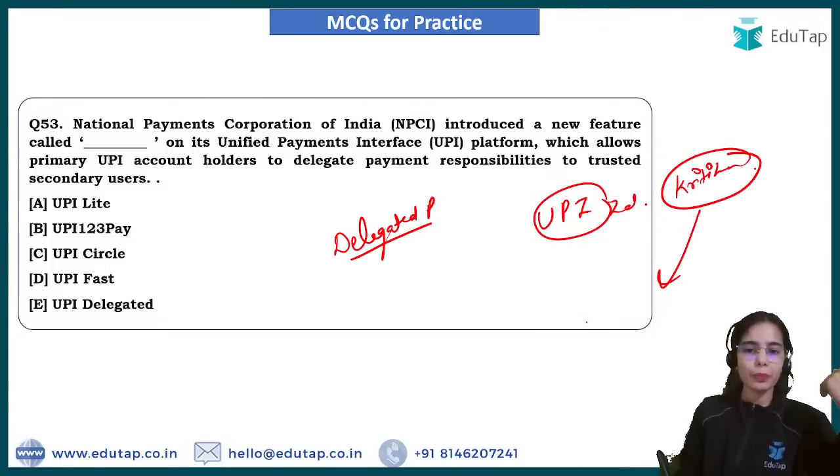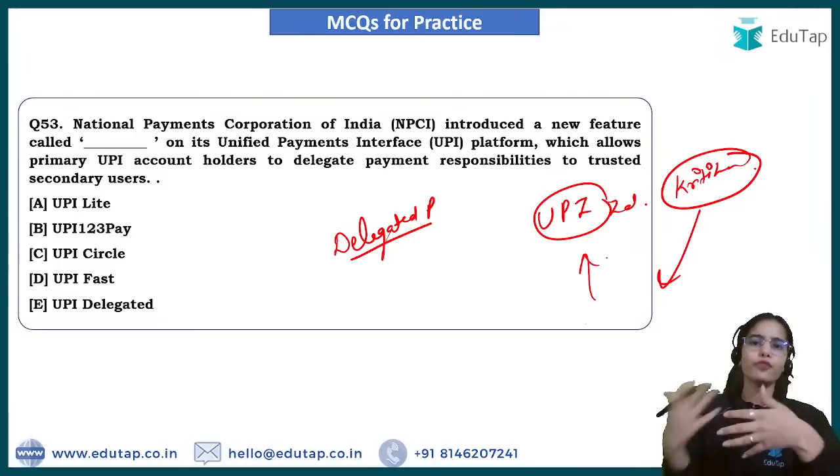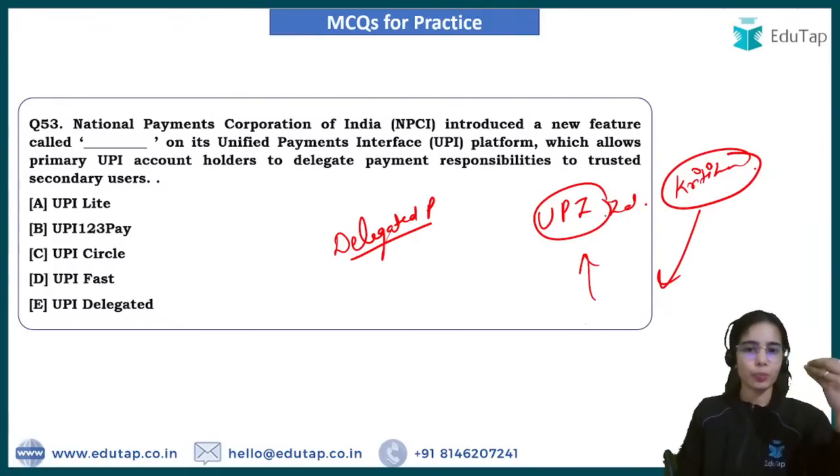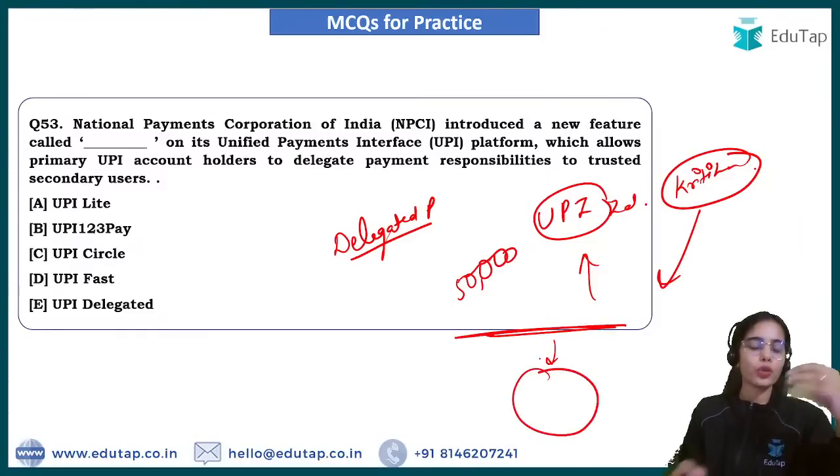Now I want my younger brother, who is going to college, to access my UPI ID because he will be making some expenditure, for his traveling and food needs. He can spend from my UPI account. Let's say I have 50,000 in my UPI account. I can permit my brother to use a part of the money. So that is delegated payments.